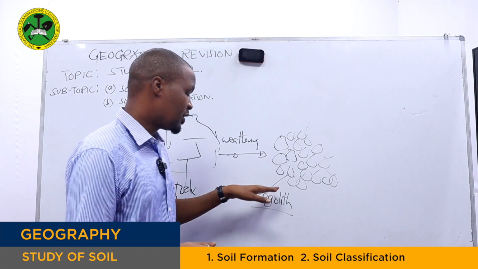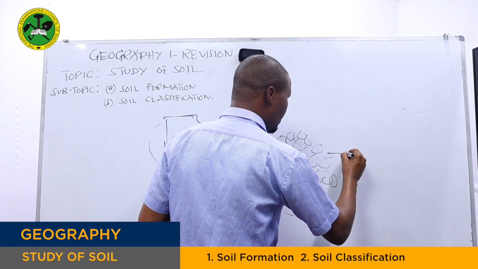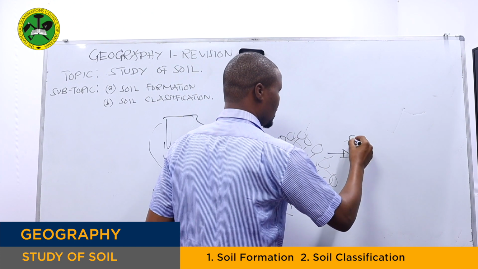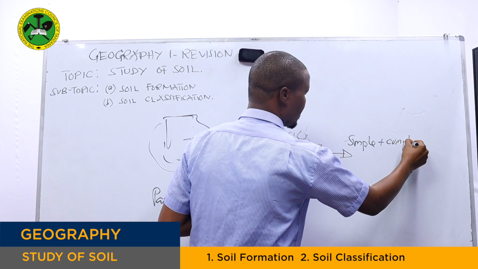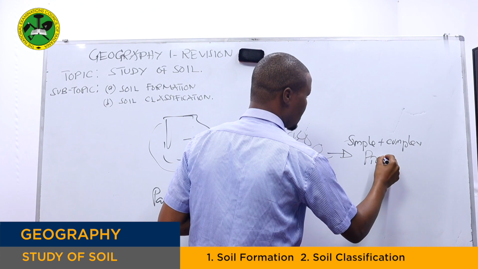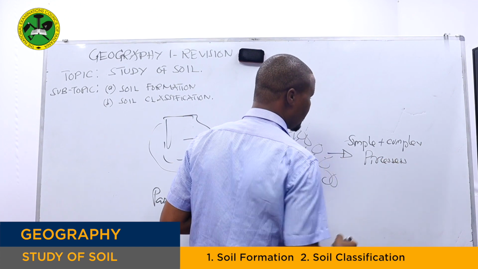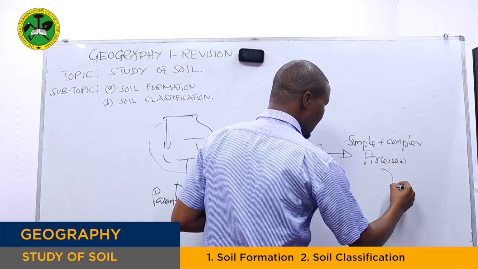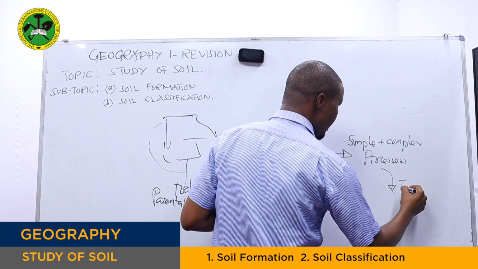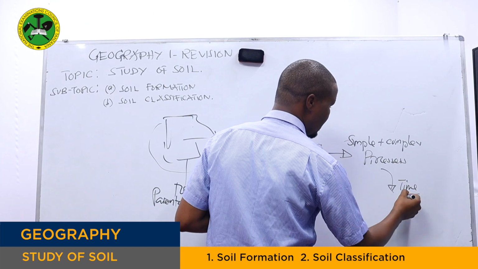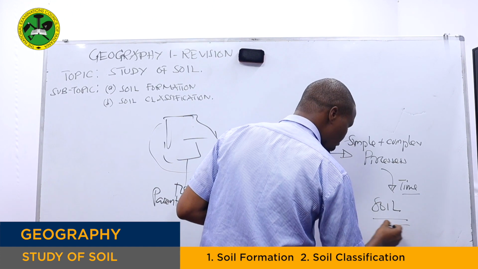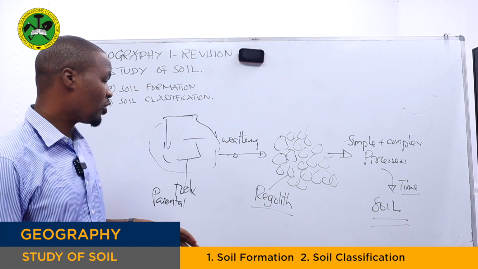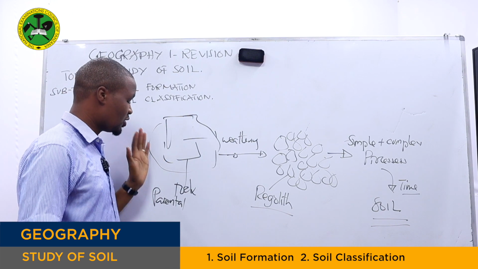This regolith has to undergo further processes, which we call simple and complex processes of soil formation, where later, after staying for many years, it forms what we today call soil.